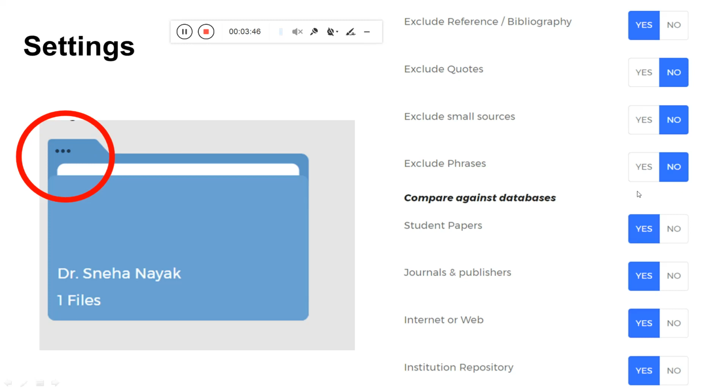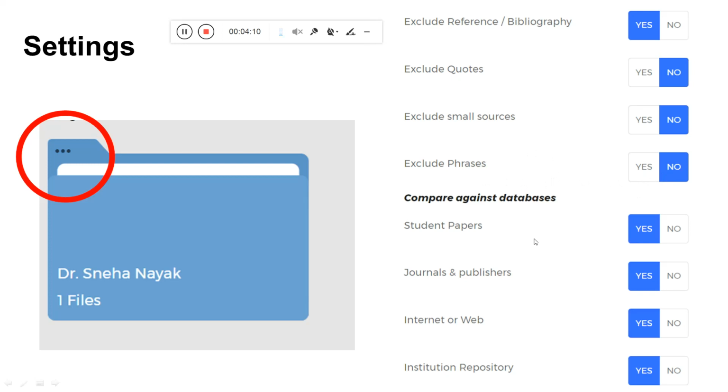Certain times your university name or department name will be caught in the report everywhere, but that is not considered plagiarism, because you cannot change the university name or the department name. If you want to remove those so they are not caught in the report, you can give exclude phrases yes, and enter the phrases you want to exclude. I'll show you that later.